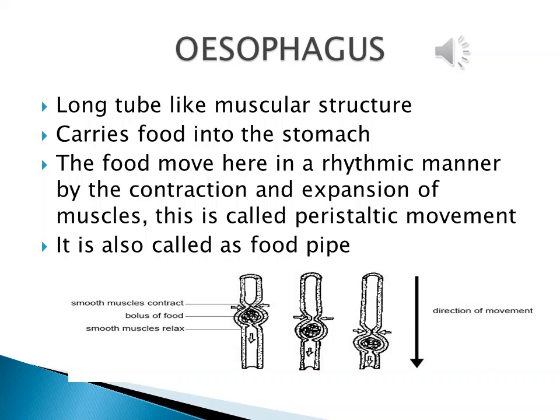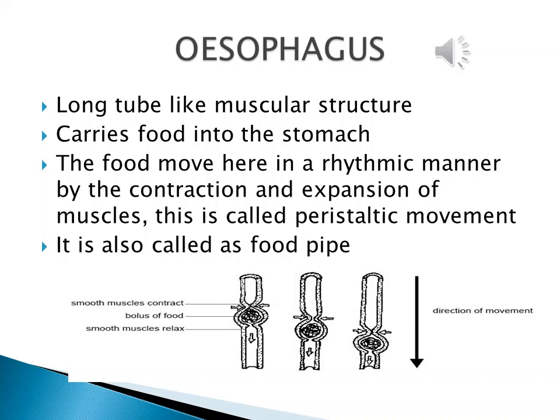Here in the esophagus, the small churned down pieces of food, called the bolus of food, are slowly pushed down in a contracting way, and this rhythmic movement of contraction and expansion of the food pipe is called peristalsis. This movement is peristaltic movement, and this process is peristalsis.